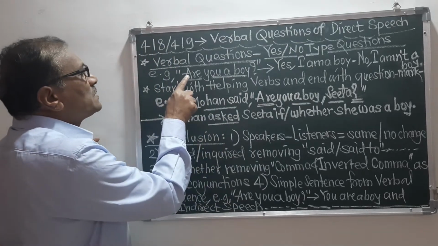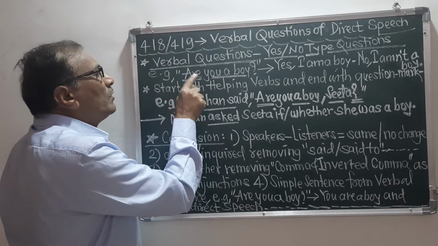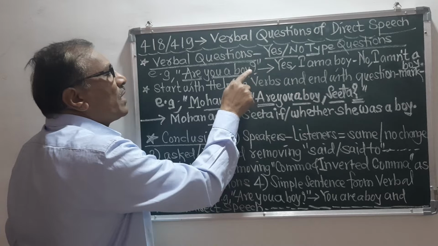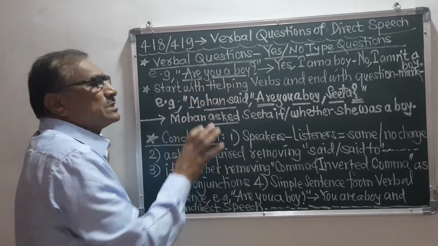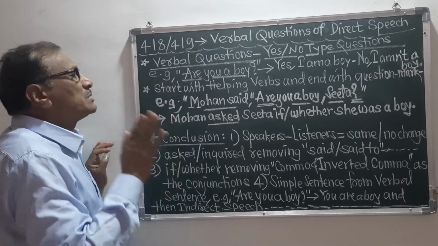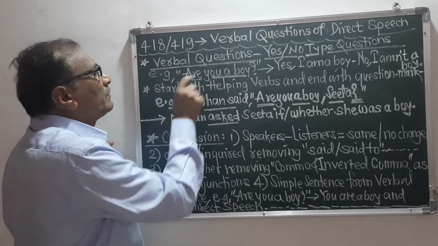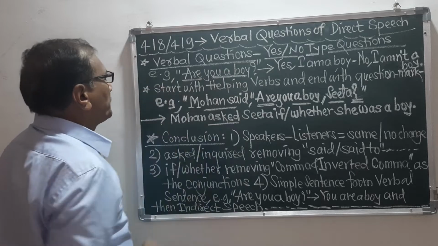This question has been started with a helping verb and has ended with the question mark. So if such questions are before you, you can call them the verbal questions, or you can call them the yes no type questions.